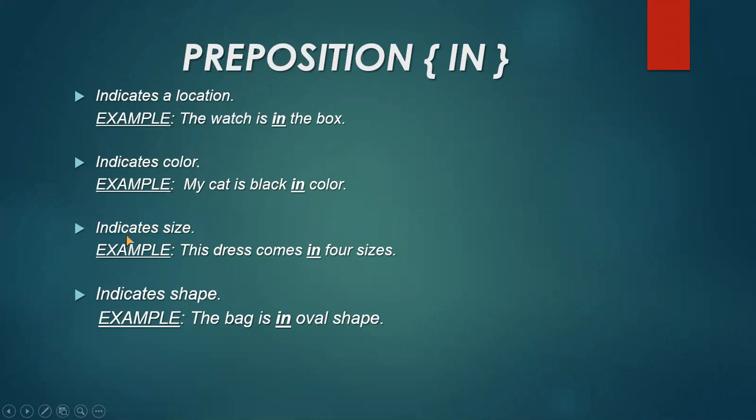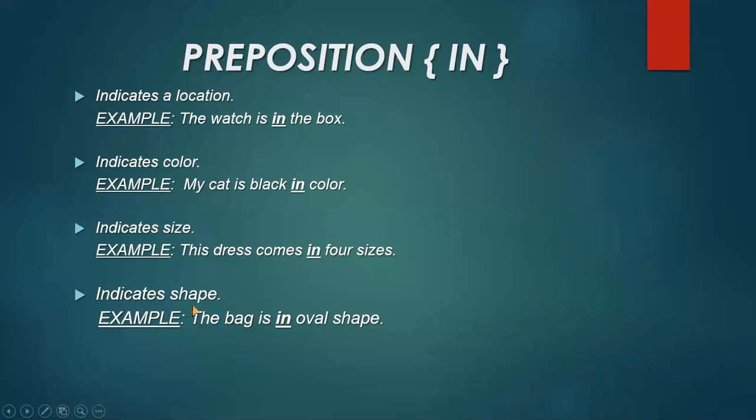There is another use: the preposition in is indicating the size of the object. An example I have written here: this dress comes in 4 sizes. Here you can see that the sizes have been mentioned, and in is showing the size, and it shows the relation between the size and the object, that is dress. And dress is a noun. The bags are in 3 sizes. Again, you can see that in is showing the relation between the sizes of the bags.